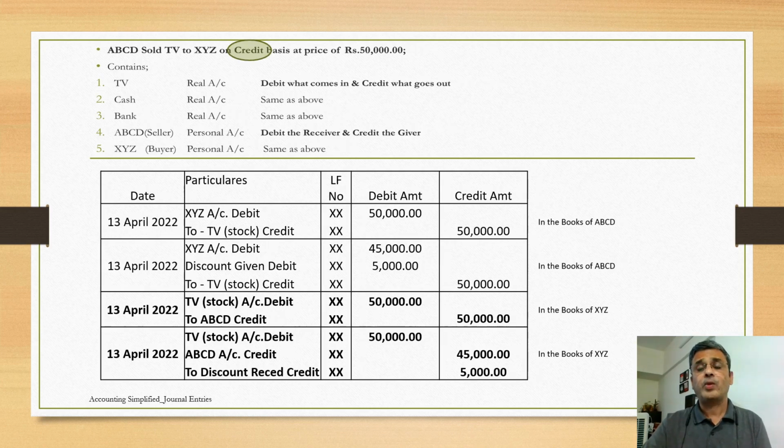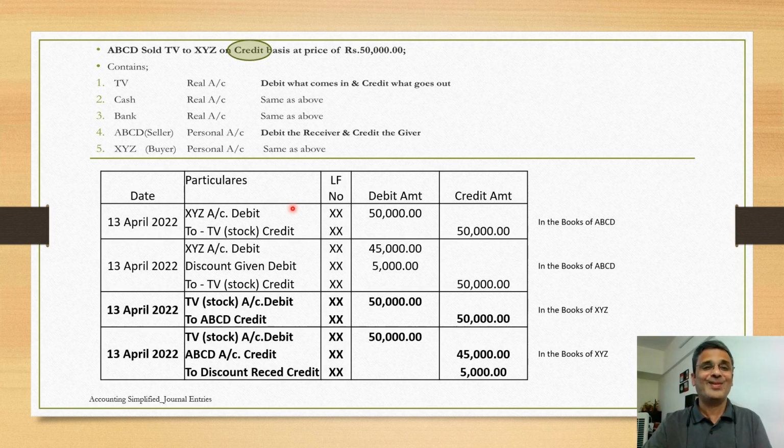Now, next, let us go to a situation where ABCD has sold the TV on credit. That means he has not received the cash. Everything remains the same. The only change here is, instead of cash, he has sold it on credit. What entry would get passed now? Earlier we said cash has come in, so cash account debit in ABCD's books. Now here there is no cash. There is only credit. Now he cannot say debit the credit. It looks funny to hear this, debit the credit, but this is actually the fact. He cannot debit the credit.